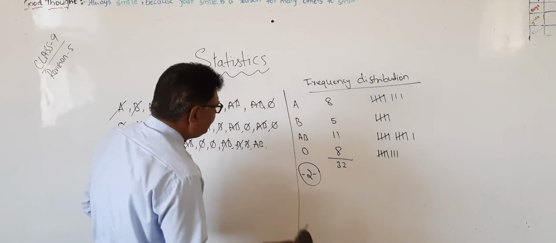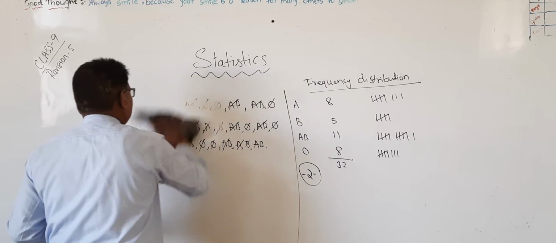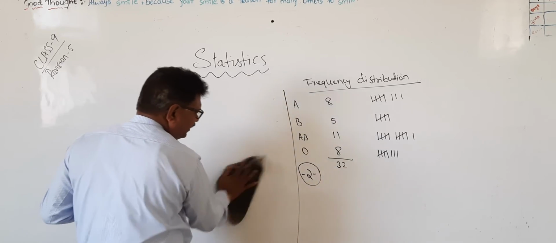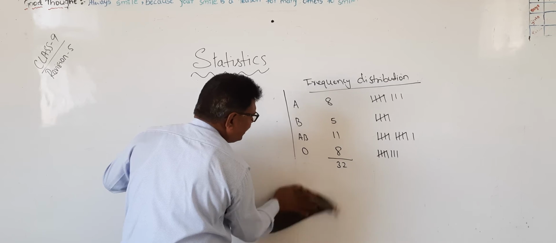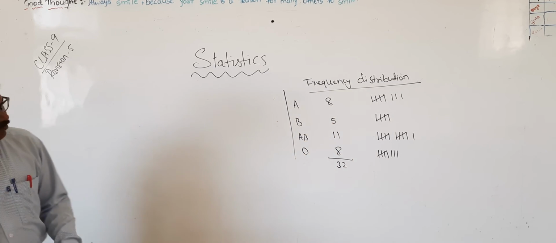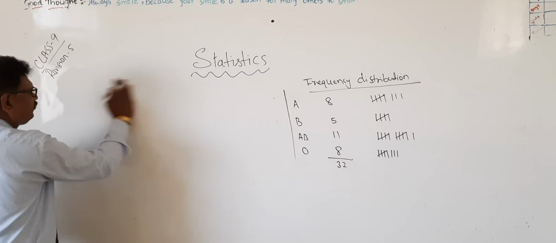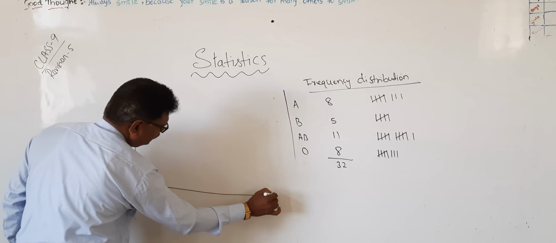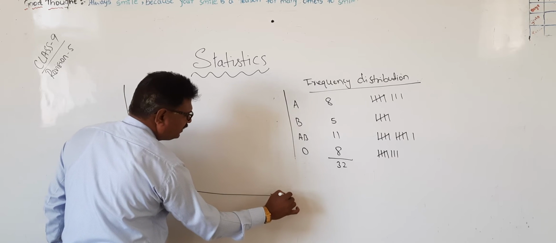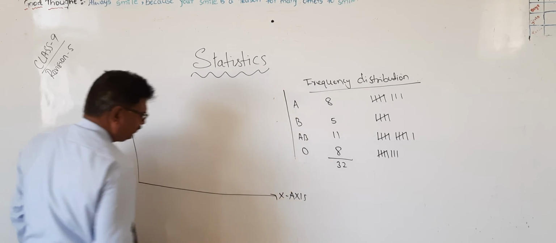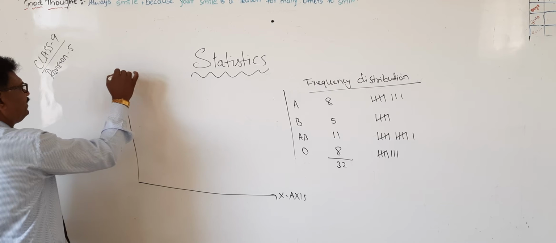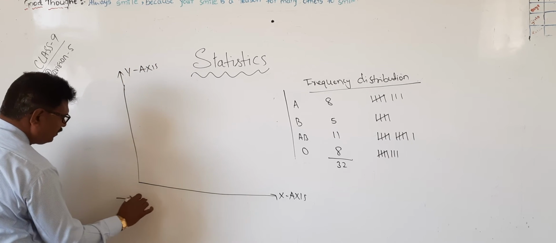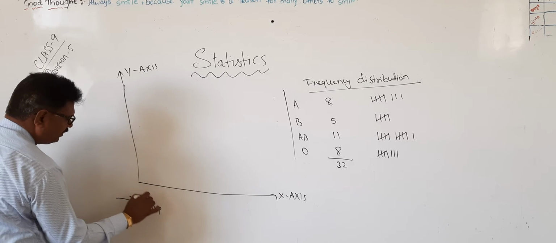This only we have to draw as a bar graph. Okay? Same thing we will draw as a polygon. Bar graph: this is the x-axis, and this is the y-axis. Here, blood group.